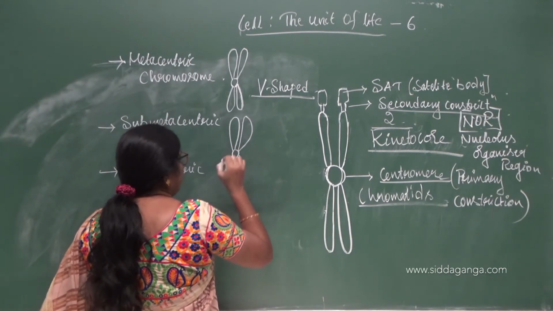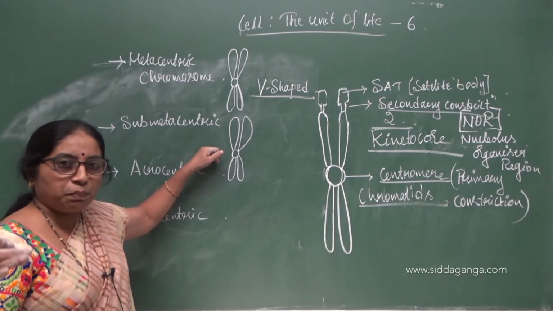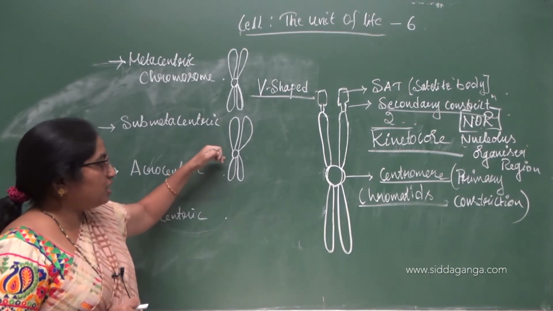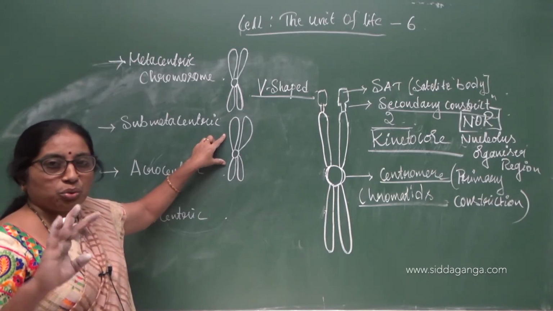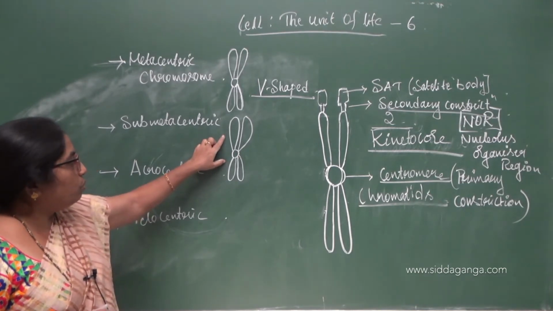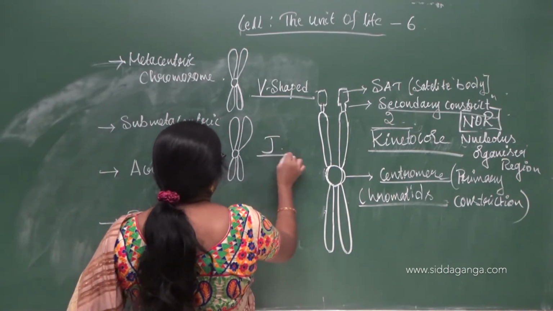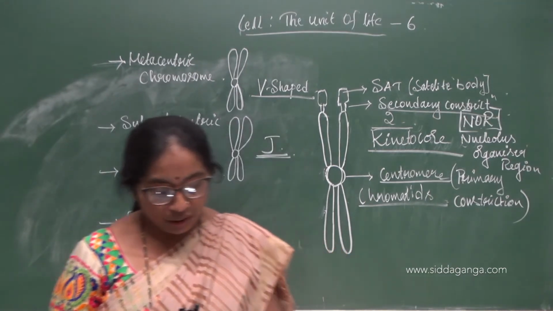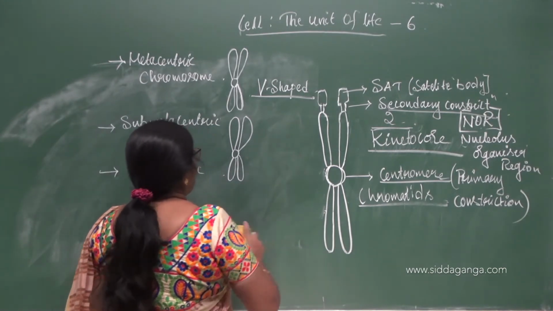It is a little bit away from the center. The centromere is placed in the submetacentric position, and it divides the arms of the chromatids into 2 longer and 2 shorter arms. This is almost J-shaped. Next is acrocentric. This is L-shaped.